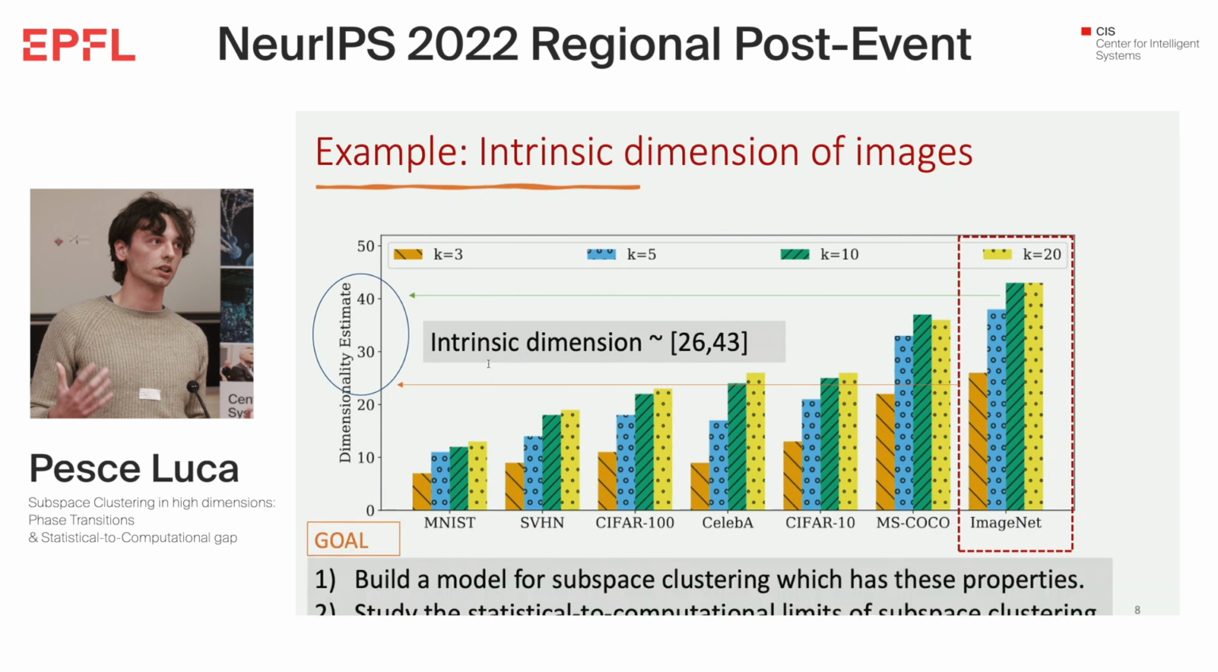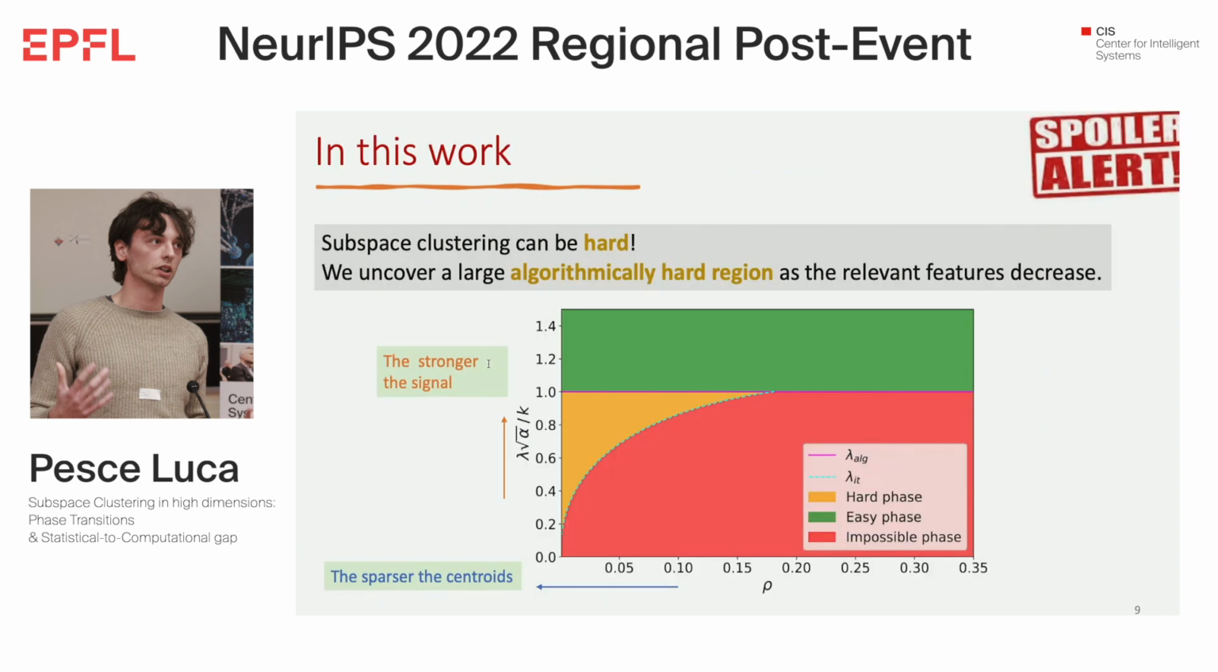So our goal is to build a model for subspace clustering that has this desired property and study the statistical and computational limits for this task. Indeed, the main contribution is to say that subspace clustering can be, this is a little spoiler, algorithmically hard, and we will define what that is. In the relevant regime, where the number of relevant features is low, we will see that an algorithmically hard region emerges.